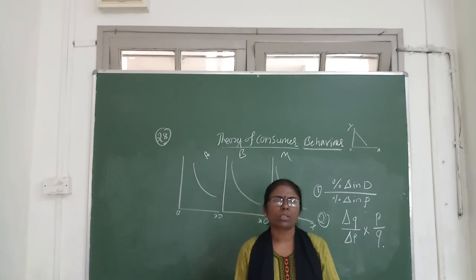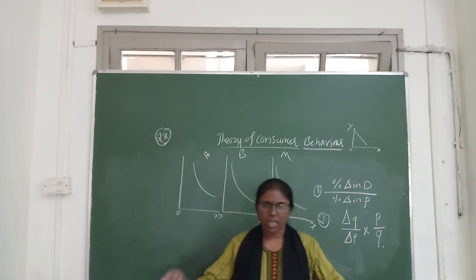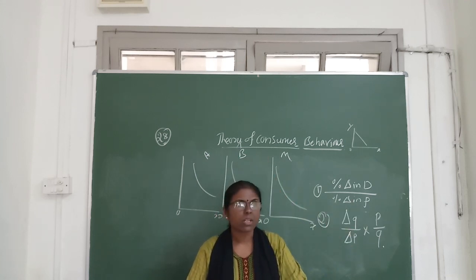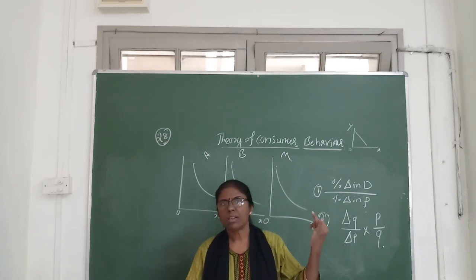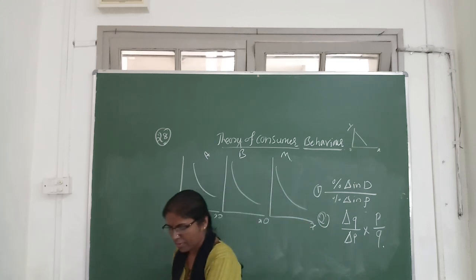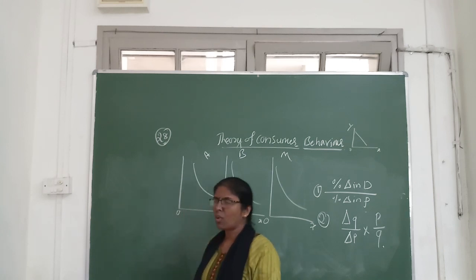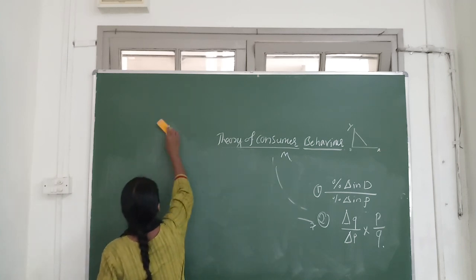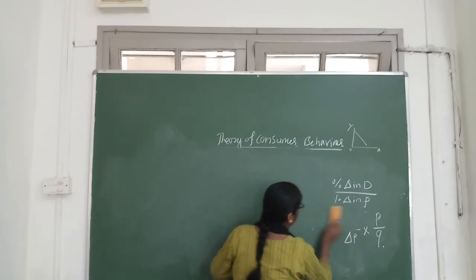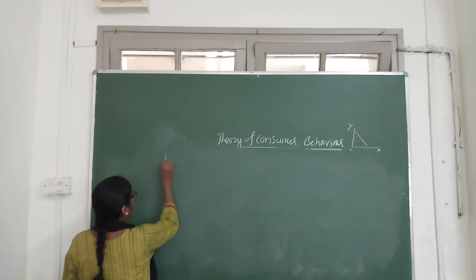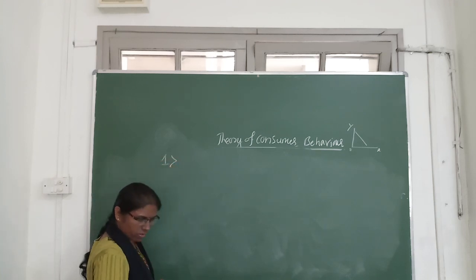And one more important topic that is covered is the types of elasticity of demand. There are 5 types of elasticity of demand: perfectly elastic demand, perfectly inelastic demand, more elastic demand, less elastic demand, and unitary elastic demand. Yes, I want to show the 5 kinds of elasticity of demand with the help of diagrams for your easy understanding. So the first one, perfectly elastic demand. See here.